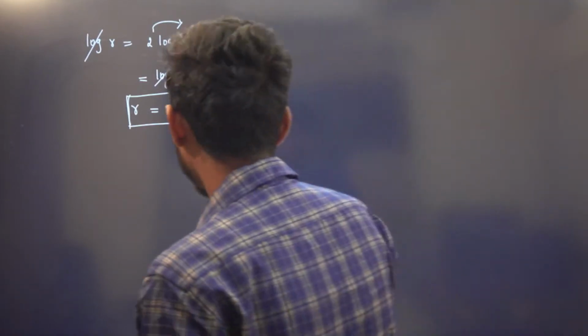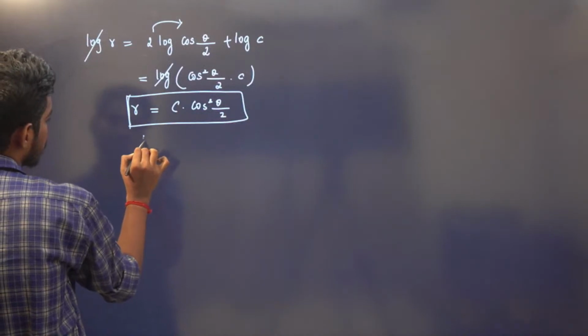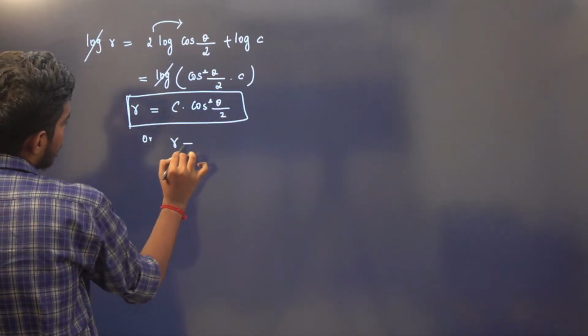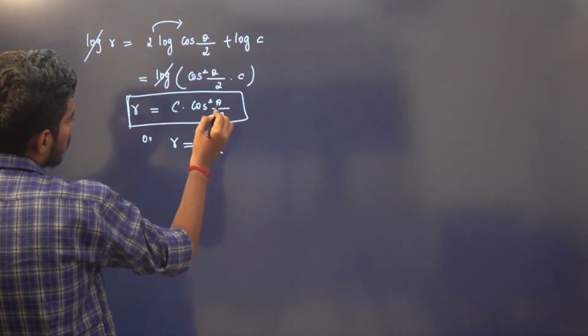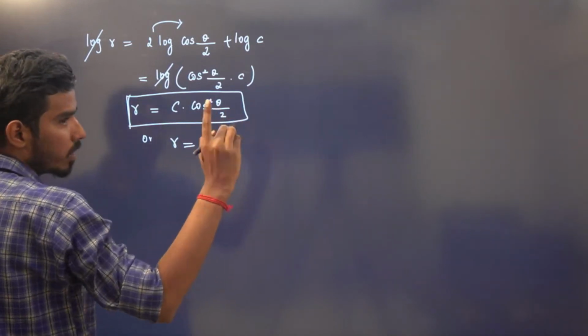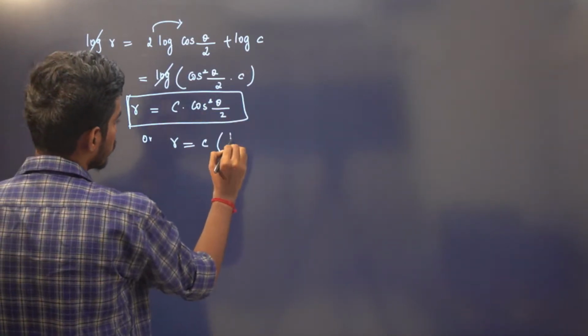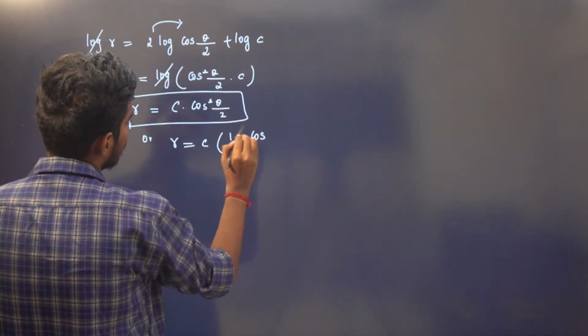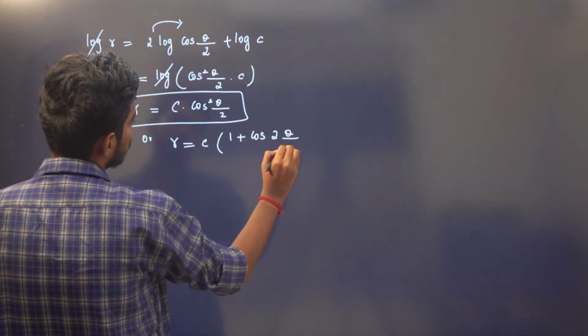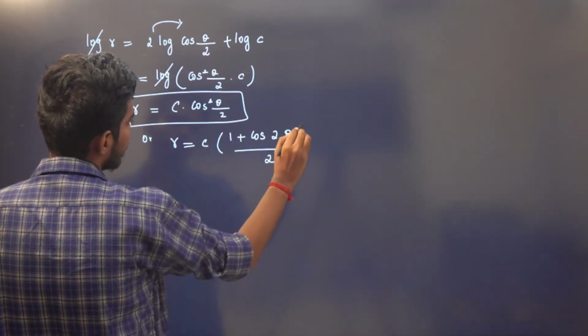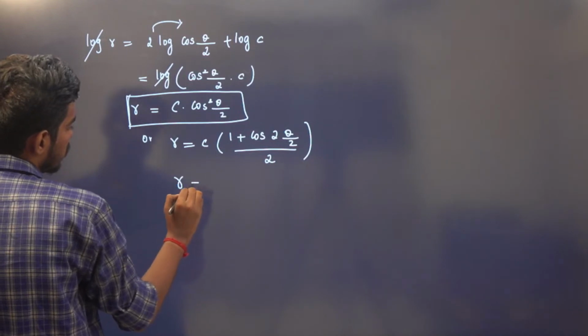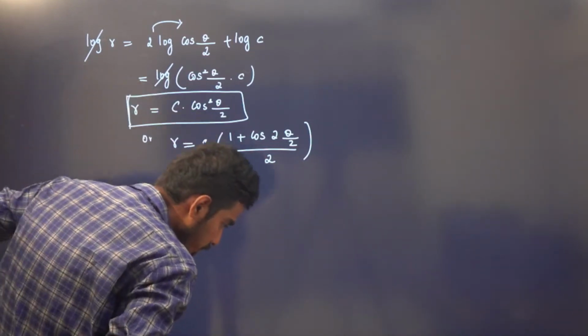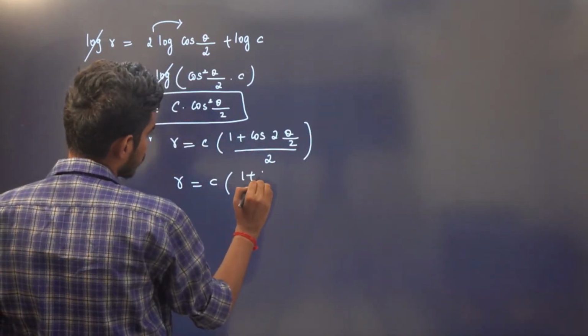Or you can also use the formula r is equal to c into, cos square theta is 1 plus cos 2 theta by 2. So here theta is theta by 2, so c into 1 plus cos theta by 2.